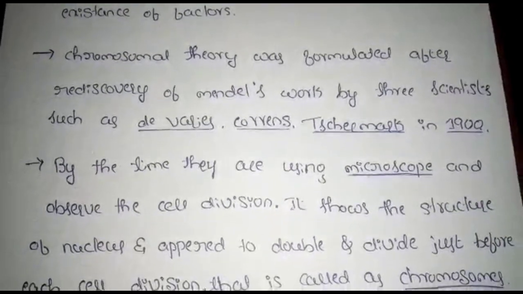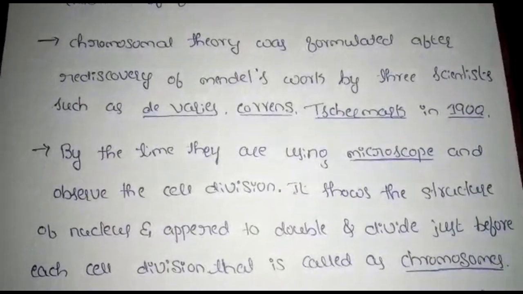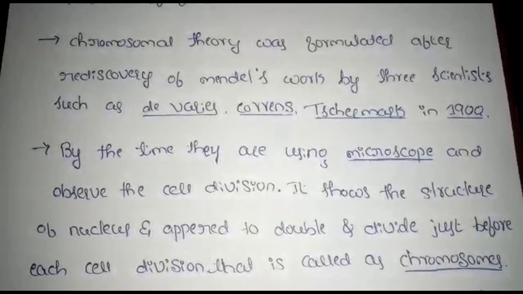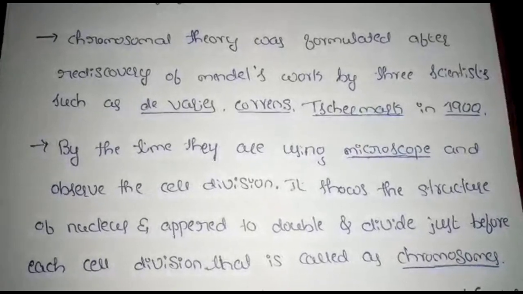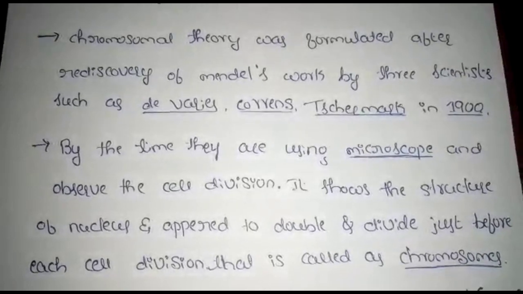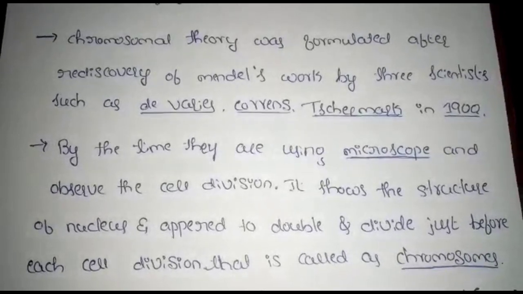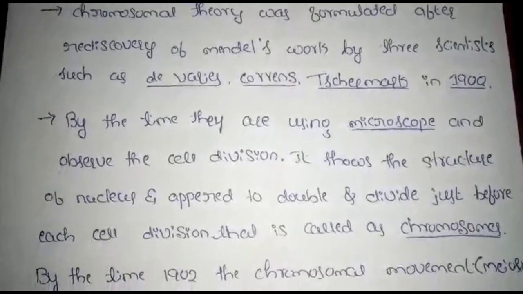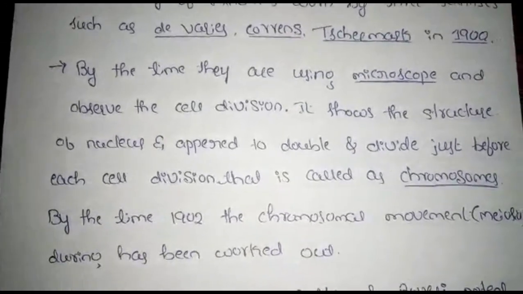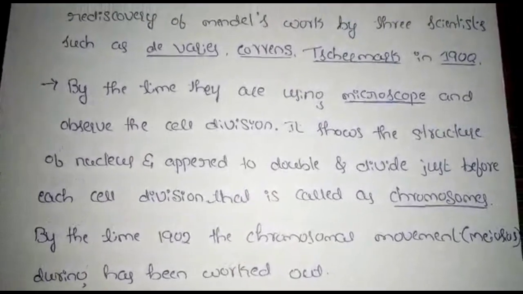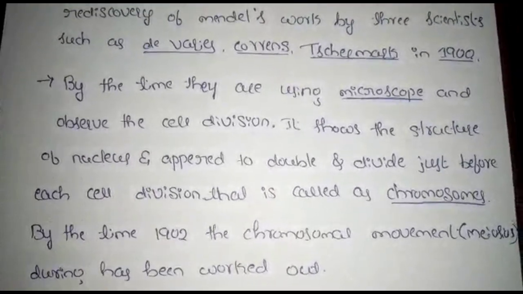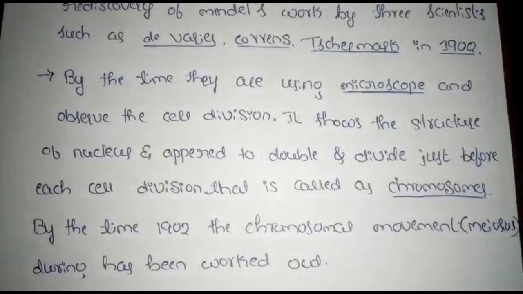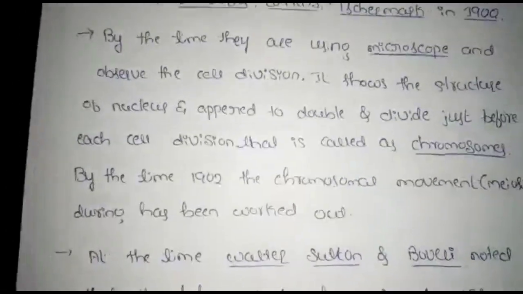It shows the different structure of the nucleus, how different cells look, how they double or divide, and how chromosomes look before cell division under the microscope. After that, in the year 1902, the chromosomal movements during the process of meiosis were also shown.